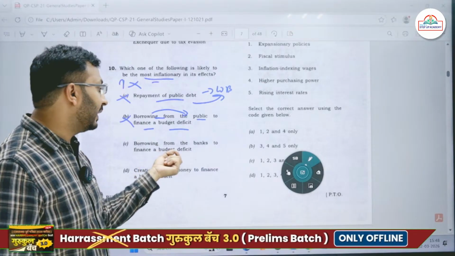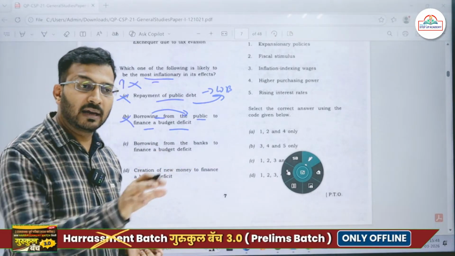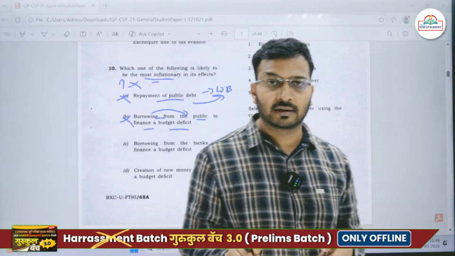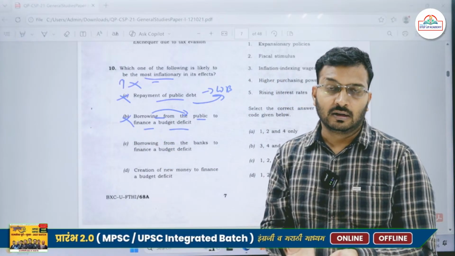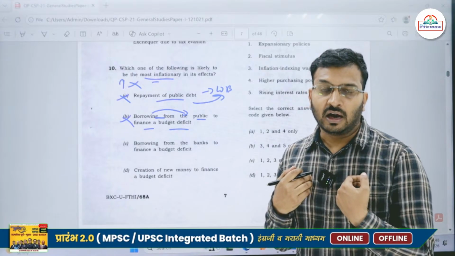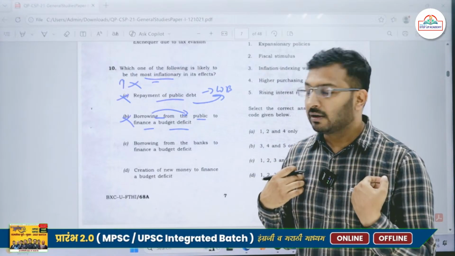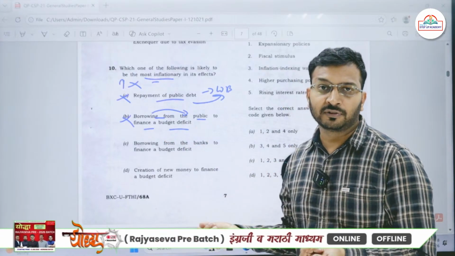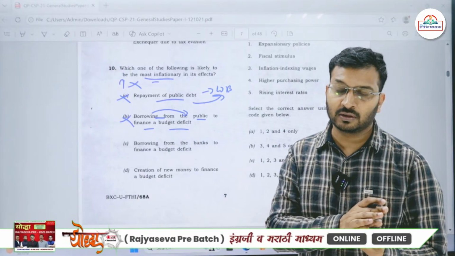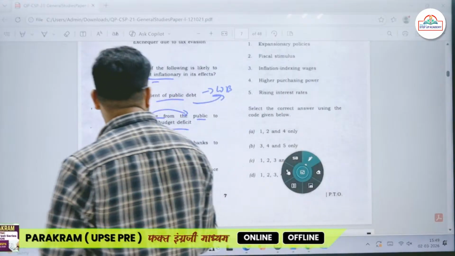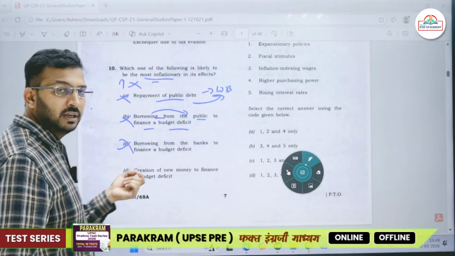Borrowing from the banks to finance the budget deficit. The government has taken money from the bank. Now from where will the bank lend? I want to purchase a house, I want to take a home loan from the bank. But the bank doesn't have sufficient money, so I will delay my purchase of a home. So again, the money is not with the public.